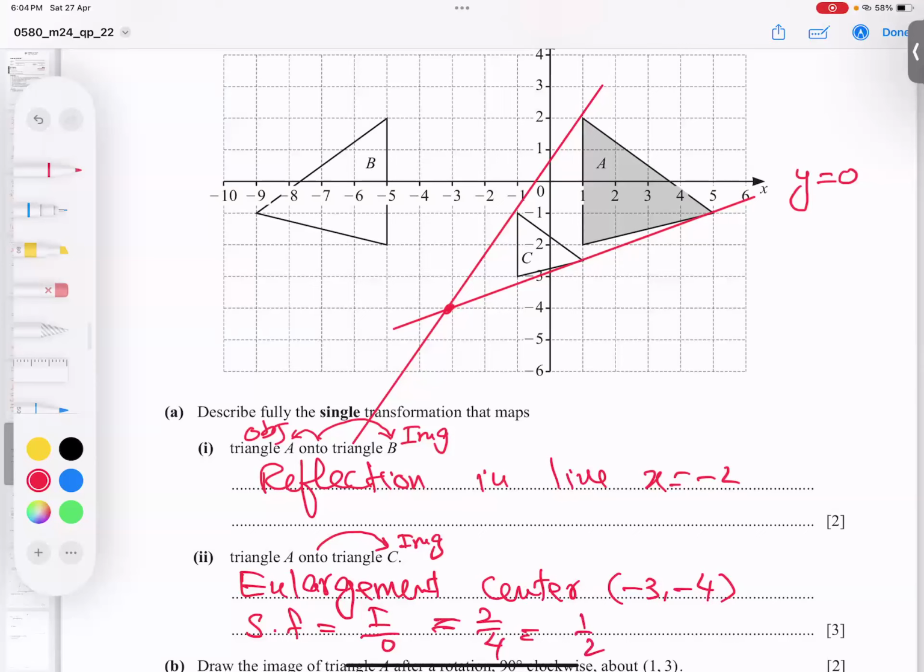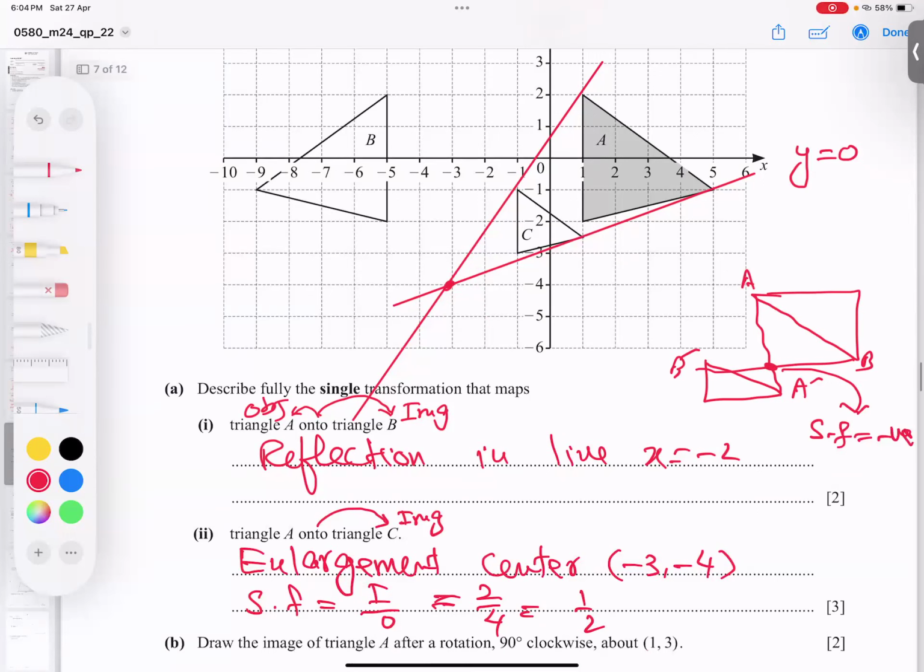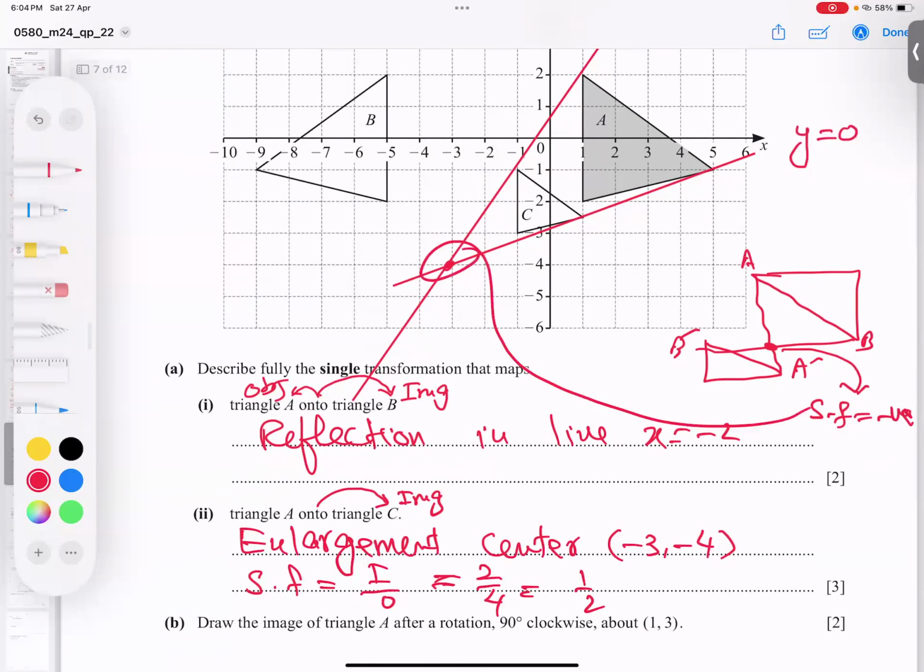And one more concept. If the center comes on one side, the scale factor is positive. Sometimes the center comes in the middle. Look, I'll show you. This is A, this is A dash, this is B, this is B dash. If I join A dash and B dash, the center comes in the middle. In this option, the scale factor is always negative. This is extra knowledge. But if the center comes on one side, not in the middle of them, it is positive.